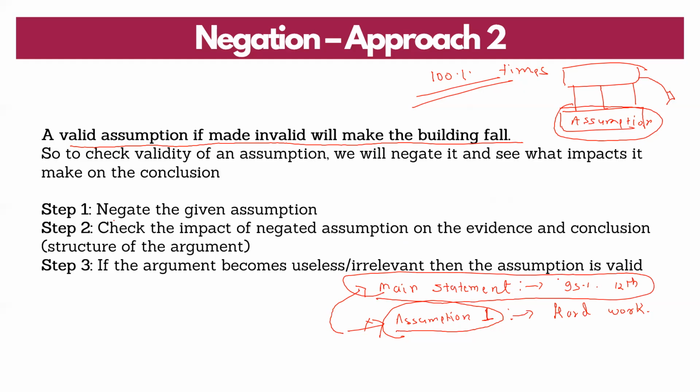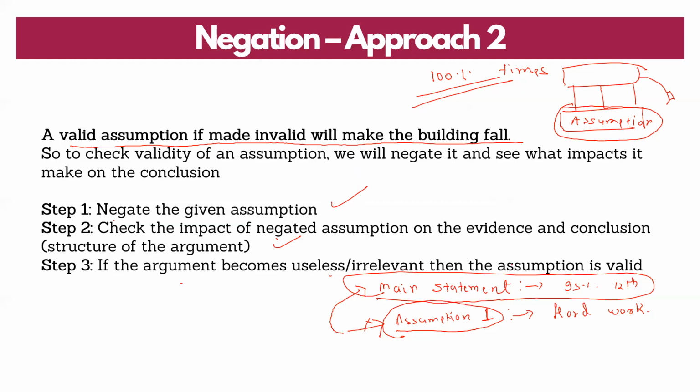That is how you approach the assumption question. Three-step process: negate, check the impact on the given conclusion in the main statement, and if it becomes useless or irrelevant, then the assumption is valid.